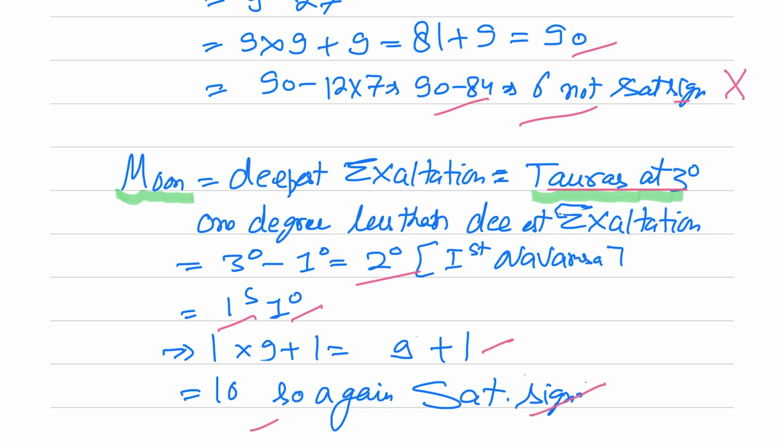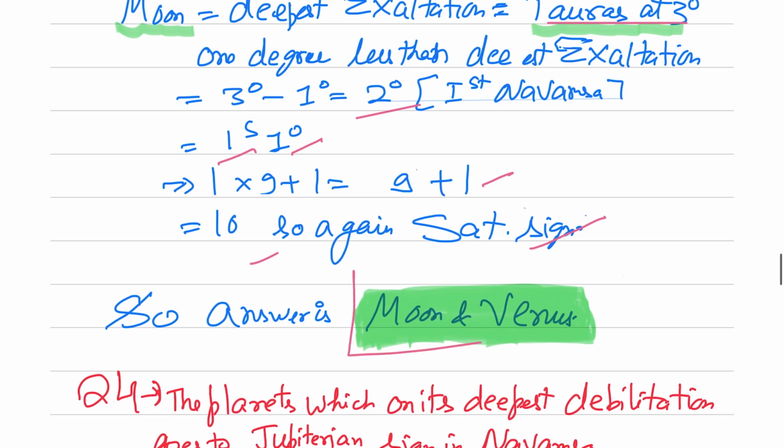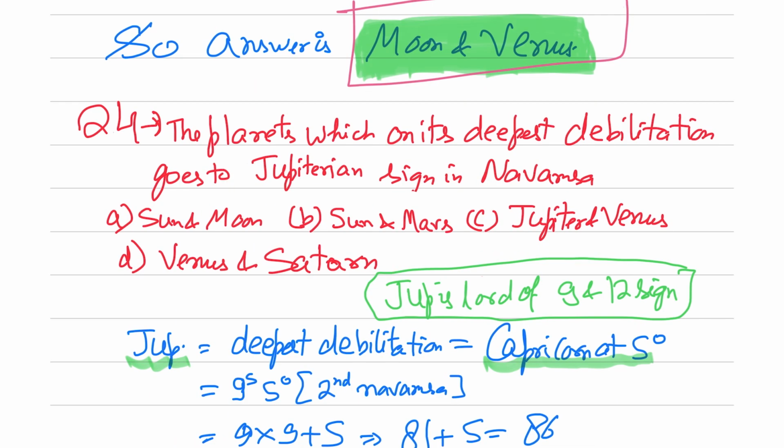10 is again Saturn sign. So the answer is Moon and Venus. Next question. The planets which are on deepest debilitation go to a Jupiterian sign in Navamsha.